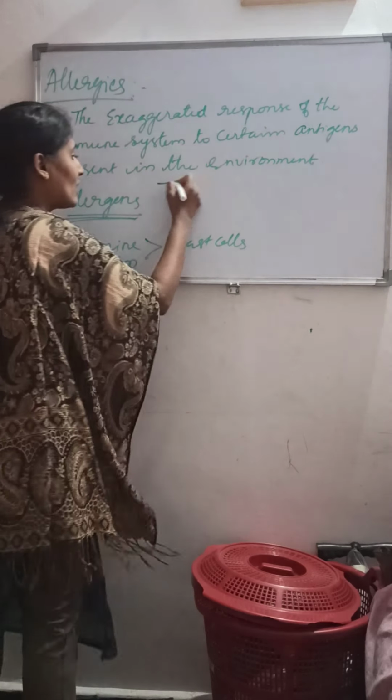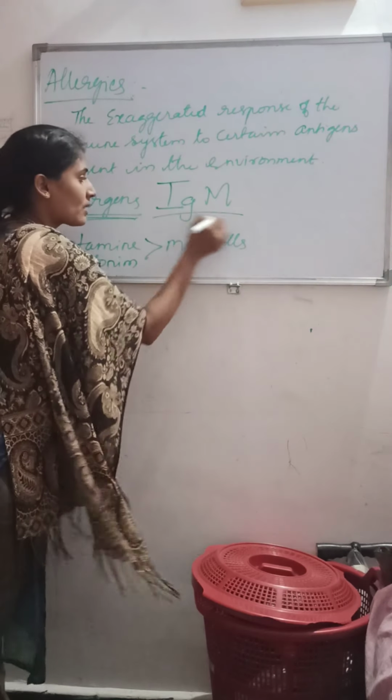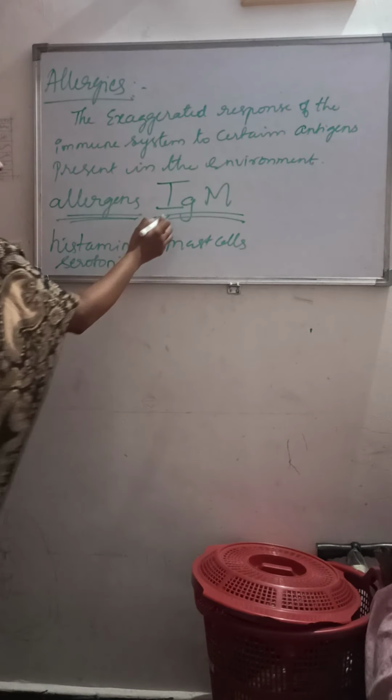To fight against these allergies, how is it? How is the antibody formed during this allergic reaction? During this allergic reaction, the immune system will develop a specific type of antibody called IgM, that is immunoglobulin M. So where will it start to fight? Against the allergies, right? It is immunoglobulin M.